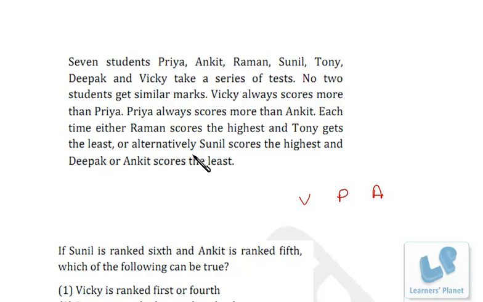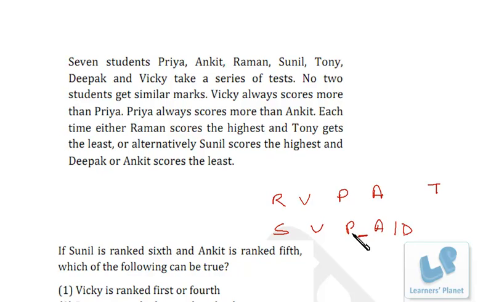So we have two sequences. One is this, either Raman is here and Tony is at the last position, or this one, Sunil scores the highest and Deepak or Ankit scores the least. So here Ankit or Deepak, that is the last position.